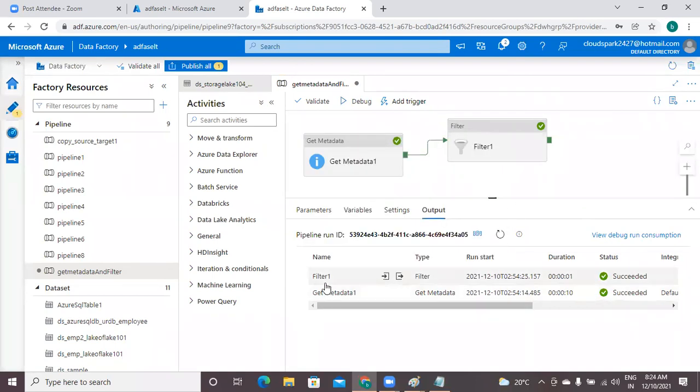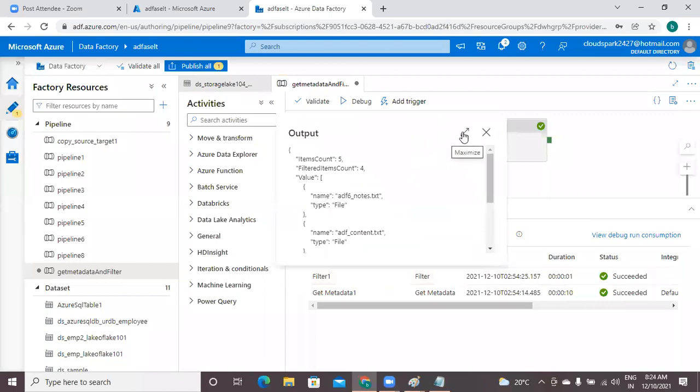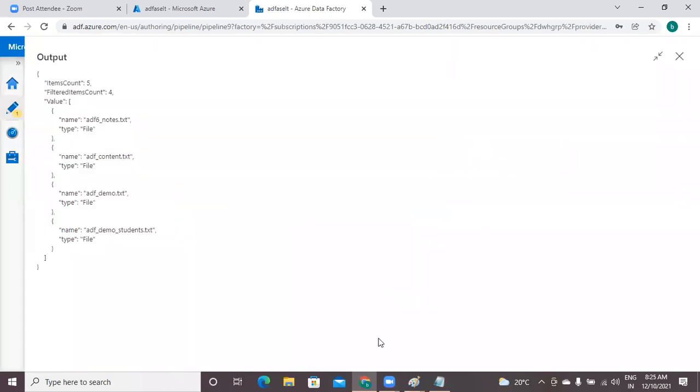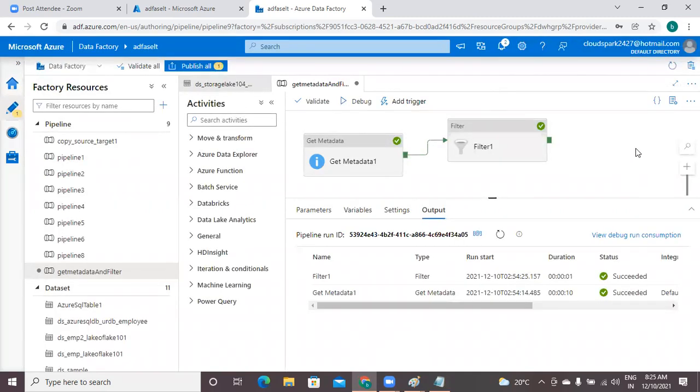This output is sent to filter activity. Check its output. There should be only 4 items. Check all the files. All files start with ADF, right? That means whatever you don't want, you have just eliminated. Understood, all of you?